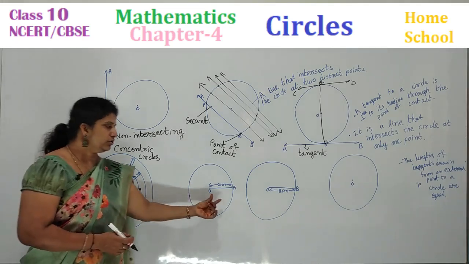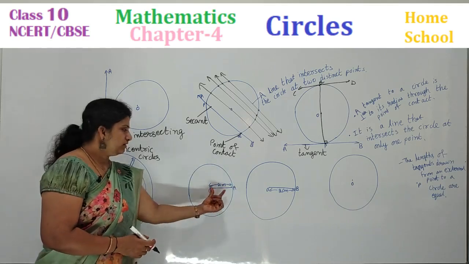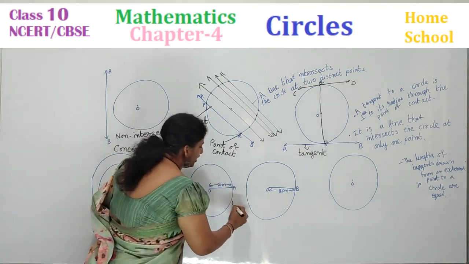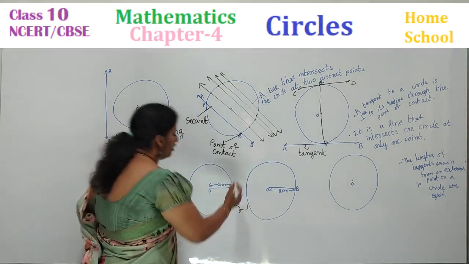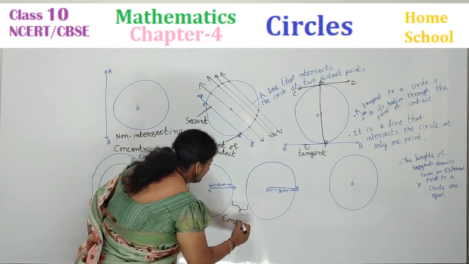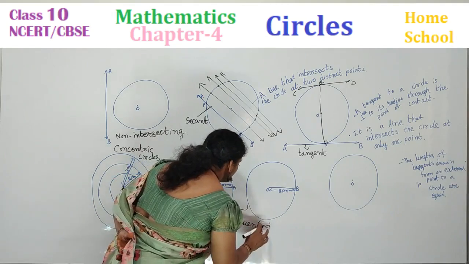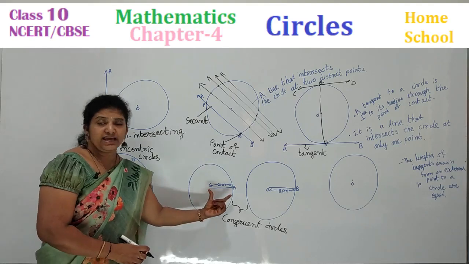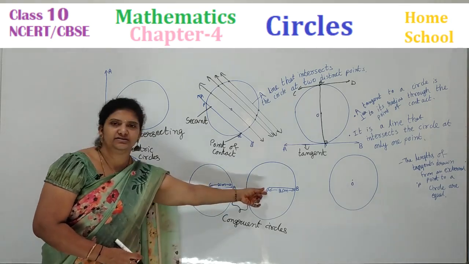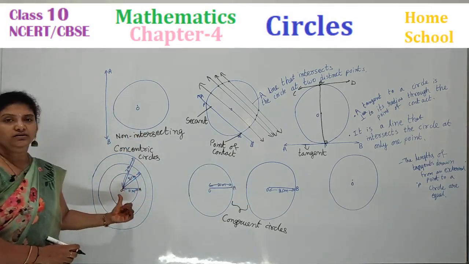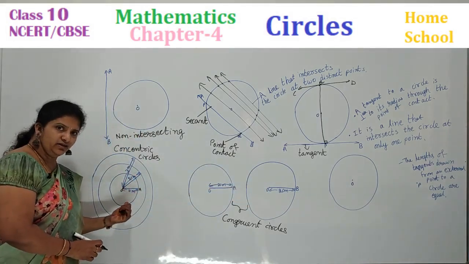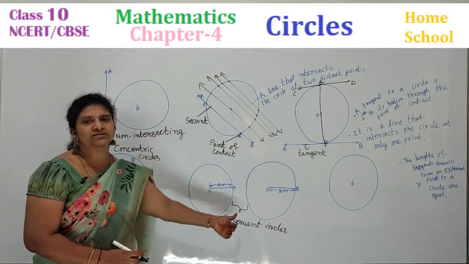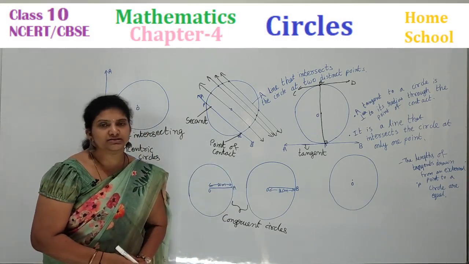Okay, now you can see two same circles: 2 centimeters radius and also 2 centimeters radius. Then what do we call these two types of circles? We call them congruent circles. Why do we call them congruent? Same radius, different centers. Yes or no? Here, different radius, same center is concentric. Same radius, different centers, these types of circles we call congruent circles.